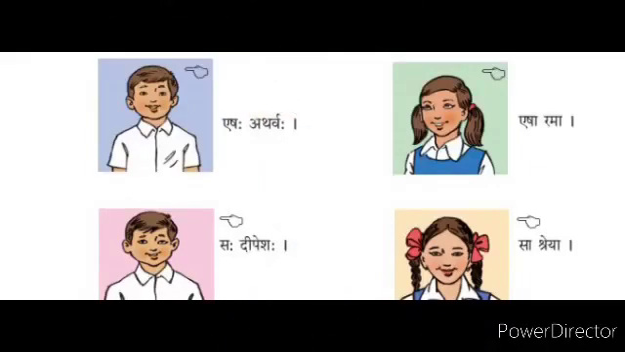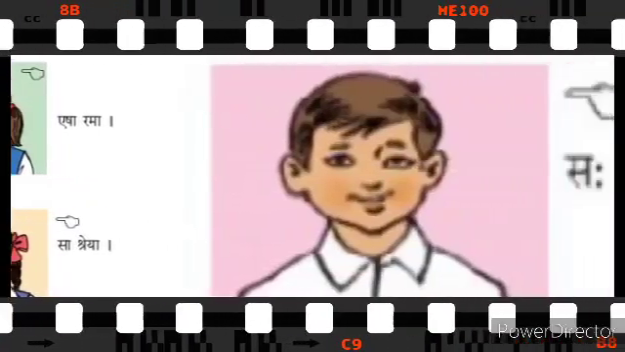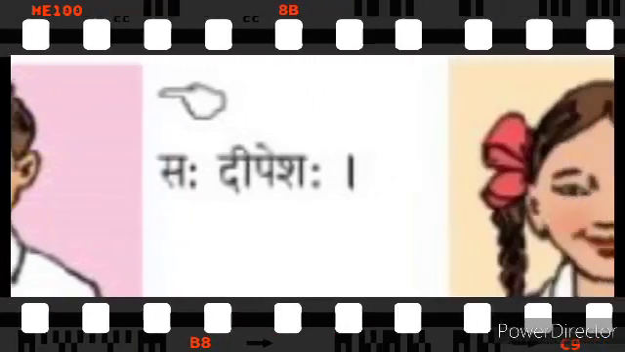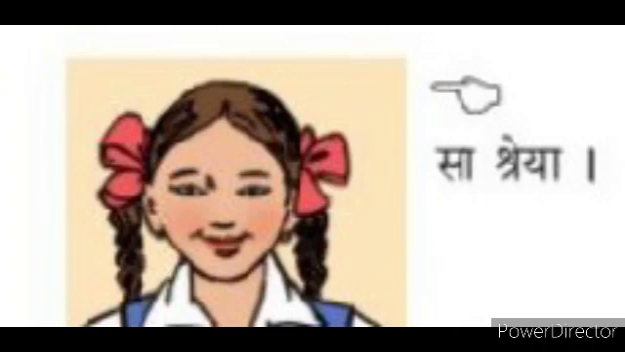And for the farthest things or a person from us, we say Sah or Sa, meaning that. For example, Sah Dipeshah, that boy is Dipesh. And Sa Rama, that girl is Rama.